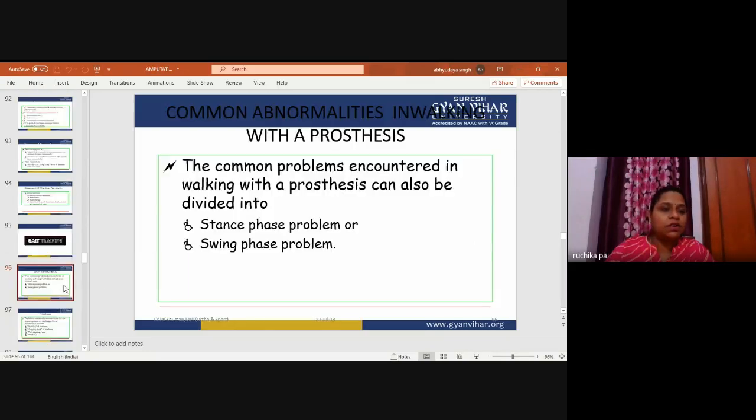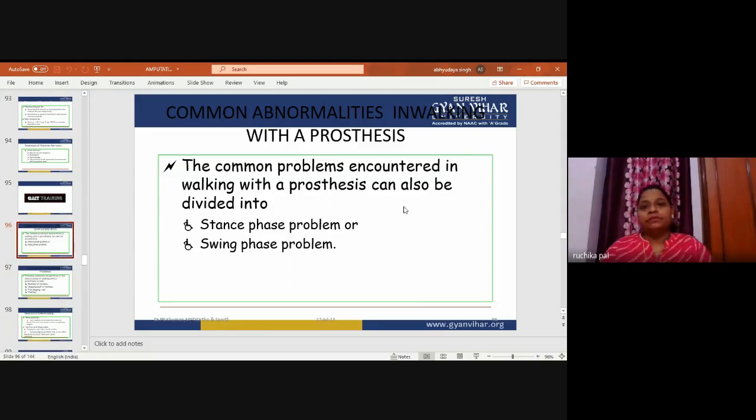So, next we will go for that. Now, common abnormalities in walking with a prosthesis. As I have mentioned, there are different types of training. The common problems encountered in walking with the prosthesis can be divided into stance phase problems or swing phase problems. You can study the stance phase and swing phase in the normal gait pattern in my next videos, as I have told you in the class also.